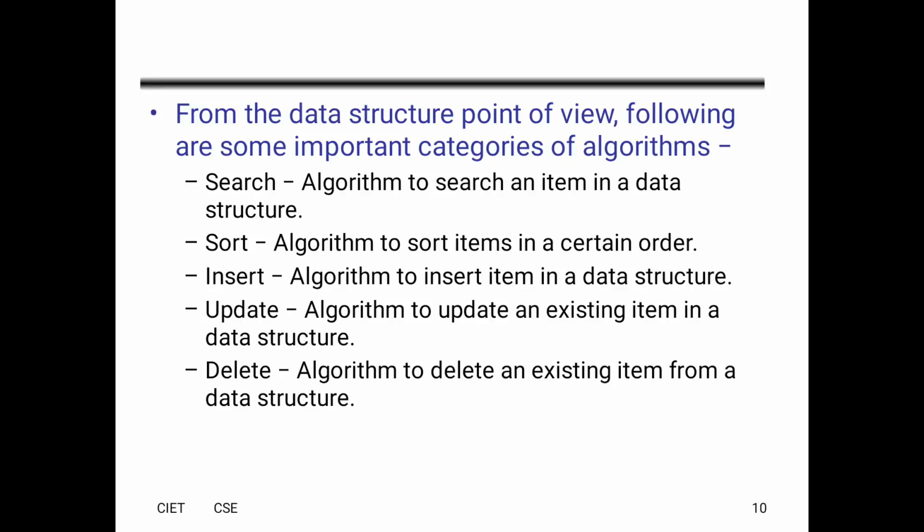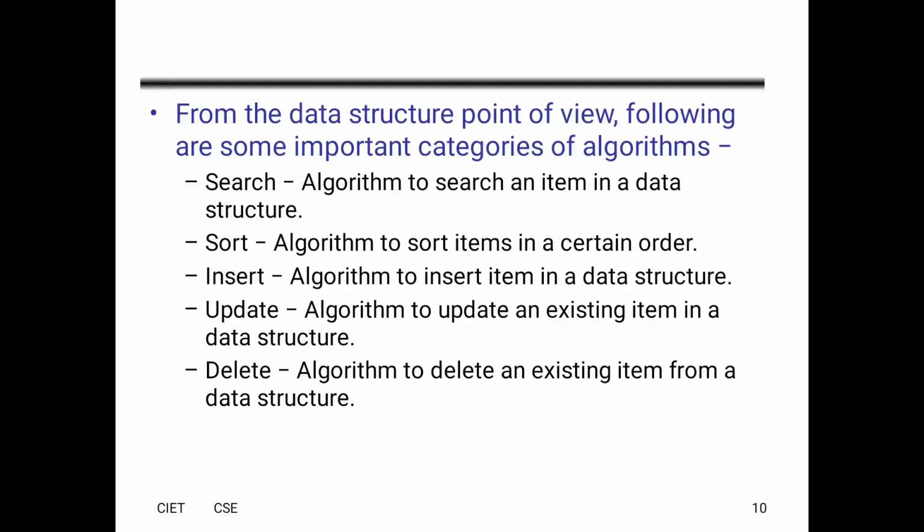In a search algorithm, to search an item in a data structure, we have to find the item. Sorting is arranging a list of elements or items in a certain order. Insert is inserting an element in a data structure. Update is updating an existing item in a data structure. And finally, delete is to delete an existing item from a data structure. So these are the categories of an algorithm.